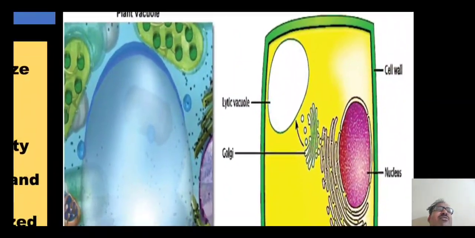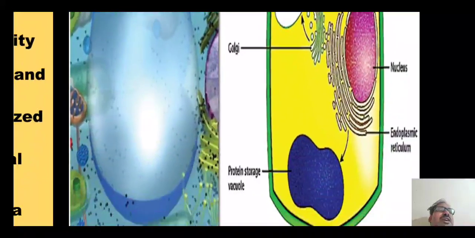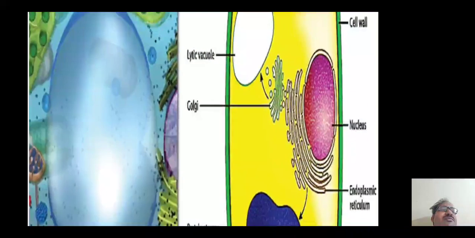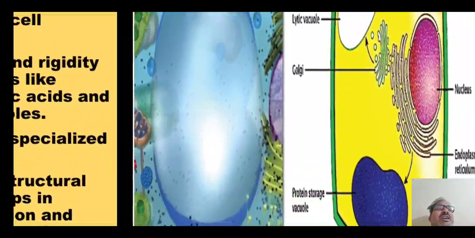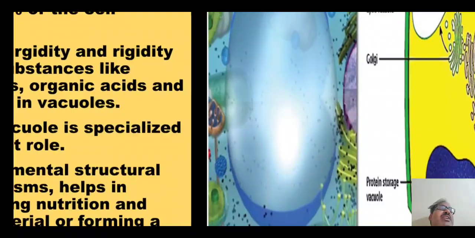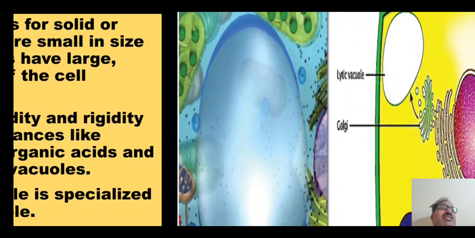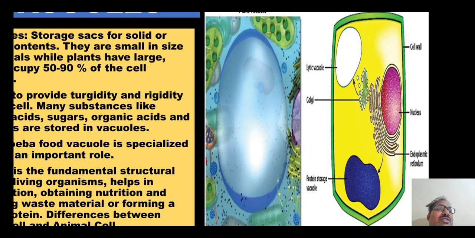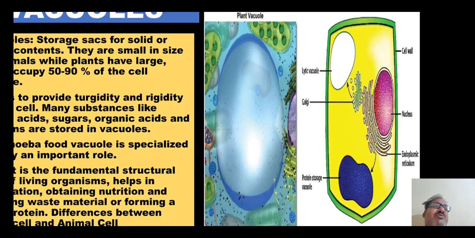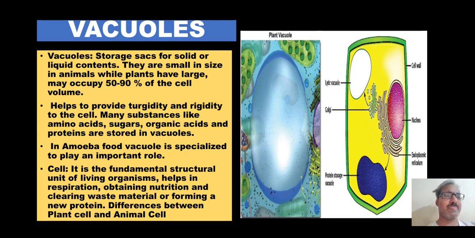But just have a look at this diagram of plant vacuole and animal vacuole. So you can see this animal cell having very small vacuoles on one corner. Here is the plant cell. 70 to 80% portion of the plant cell is covered by this vacuole, and the nucleus is on the corner. So that is the major difference between plant and animal cell.